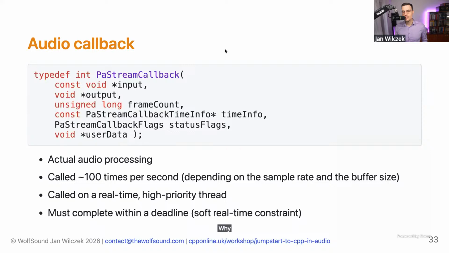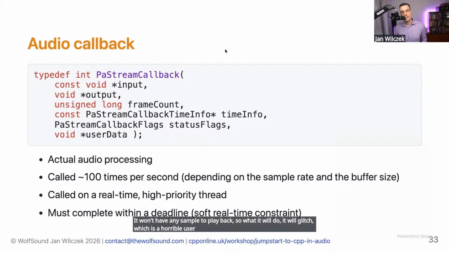Why? Because think about it. If the audio device at a consistent rate requests samples from us, but we fail to deliver the samples, it won't have any samples to play back. So it will glitch, which is a horrible user experience. And that's why we call it a real-time constraint.